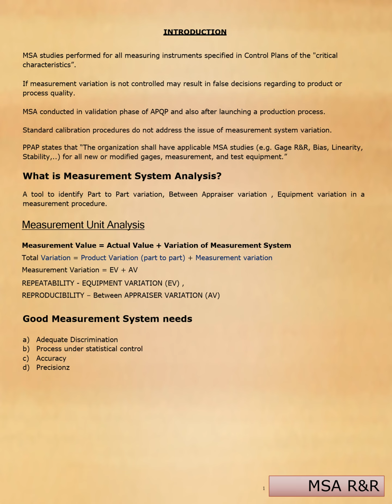MSA studies are performed for all measuring instruments specified in control plans of the critical characteristics. If measurement variation is not controlled, it may result in false decisions regarding product or process quality. MSA is conducted in the validation phase of APQP and also after launching a production process. Standard calibration procedures do not address the issue of measurement system variation.